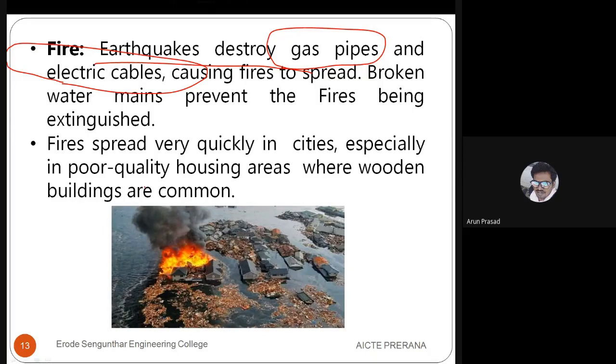So after the earthquake, fire is a major criterion to prevent. The rescue process will be delayed, and the fire can also spread easily throughout the area. So fire is also a major criterion in the secondary effects.